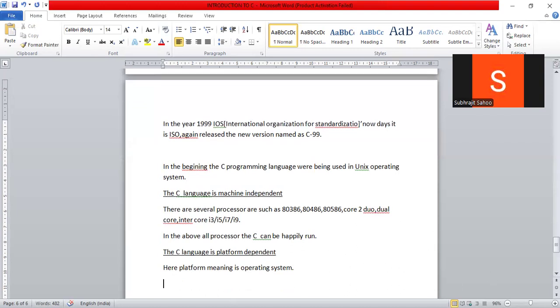Example, sir. Suppose I'm developing an application using C language. Application means software.